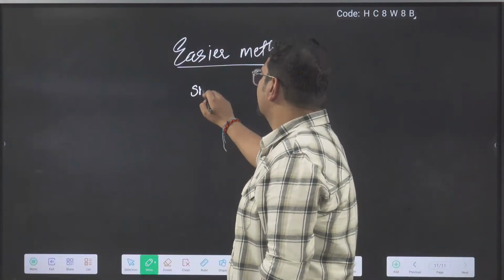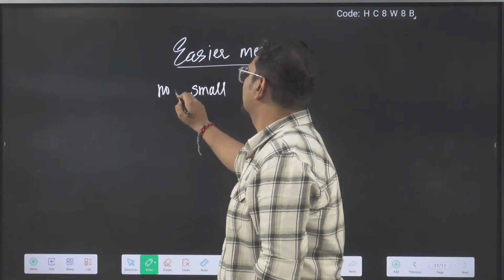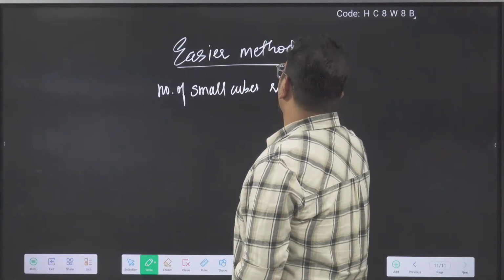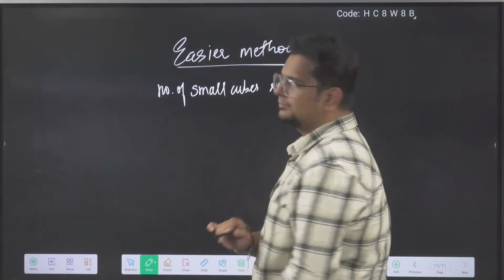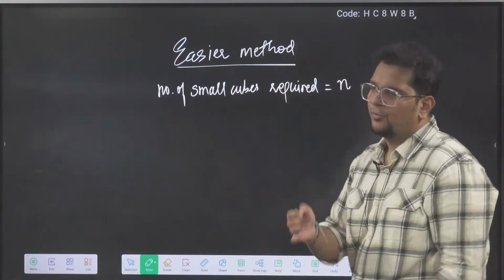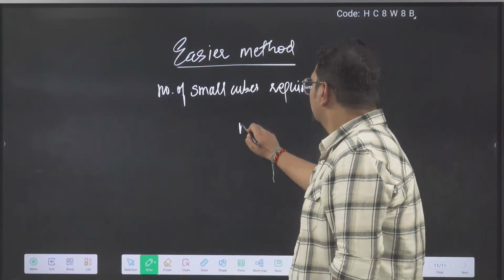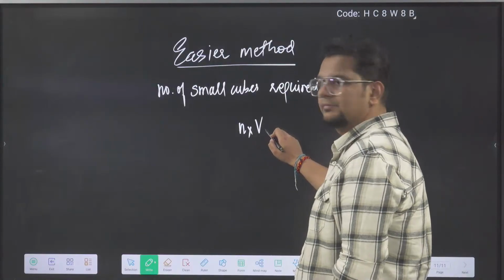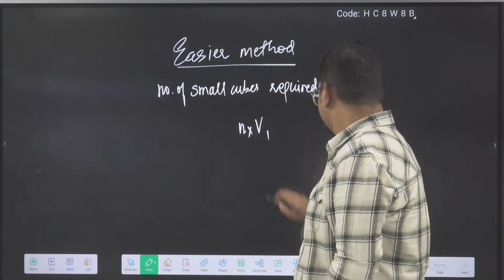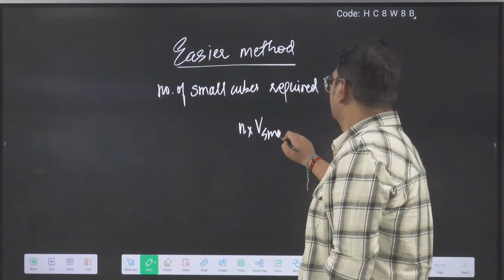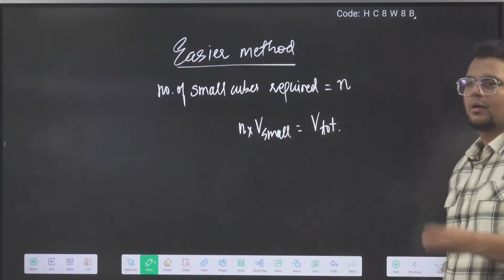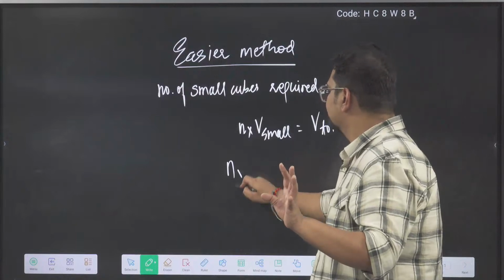Let us say the number of small cubes required is equal to n. Clear? The volume is the same only. So the number of small cubes into the volume of a small cube is equal to the total volume. The number of small cubes I don't know.